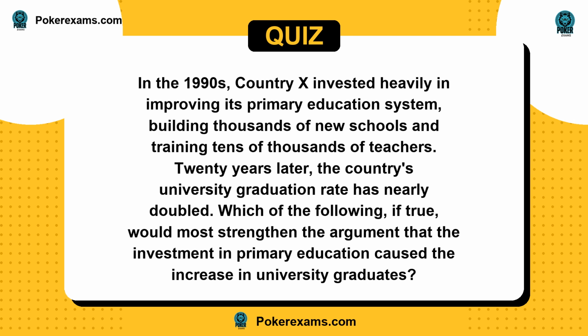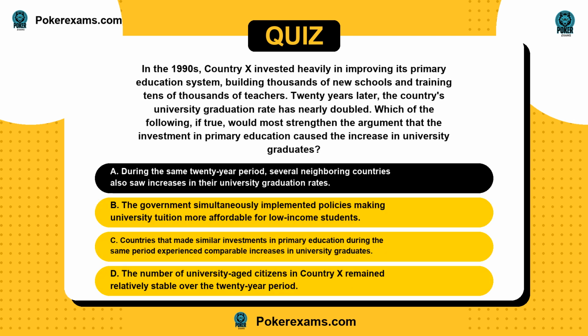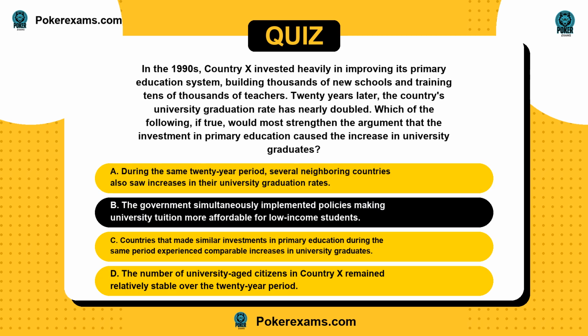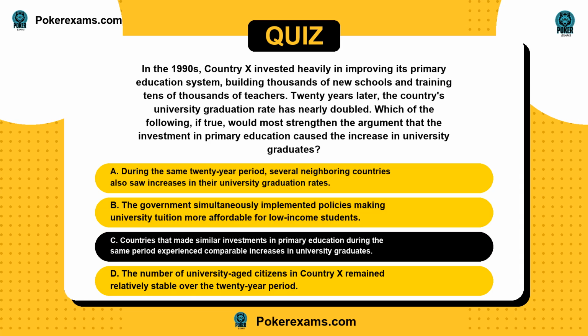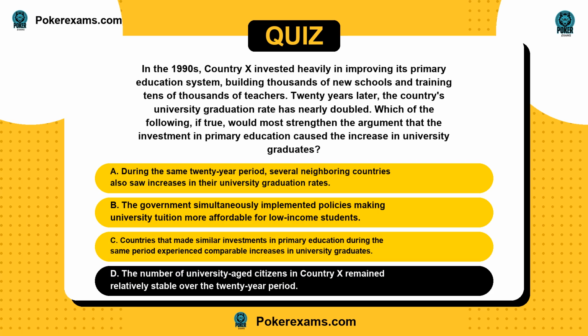in university graduates? Is it A, during the same 20-year period, several neighboring countries also saw increases in their university graduation rates? Or B, the government simultaneously implemented policies making university tuition more affordable for low-income students? C, countries that made similar investments in primary education during the same period experienced comparable increases in university graduates. Or D, the number of university-aged citizens in Country X remained relatively stable over the 20-year period.